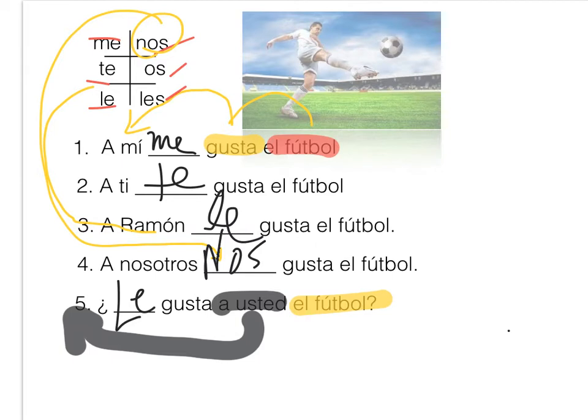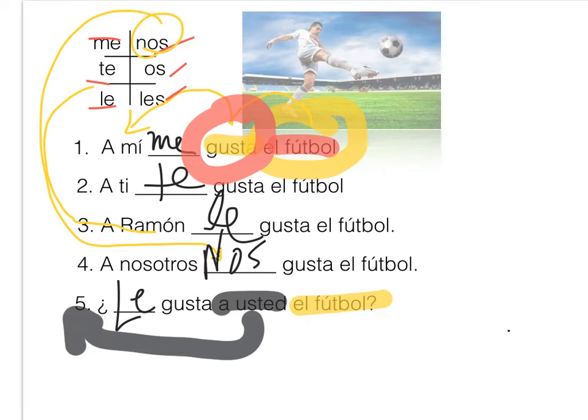It's not like that. This is a different thing. It's where the thing that you like is controlling the verb. So el fútbol is singular, so the verb is going to be singular. And that's part of this lesson, is understanding that because el fútbol is singular, the verb is going to be singular. We'll see a little bit more when we get to the next slide.